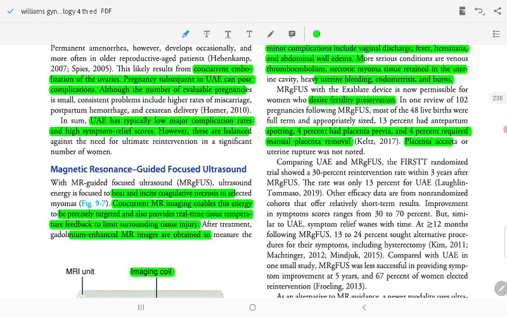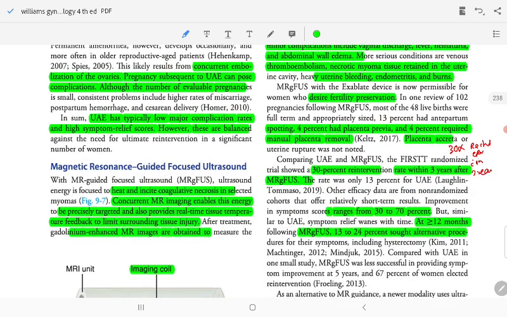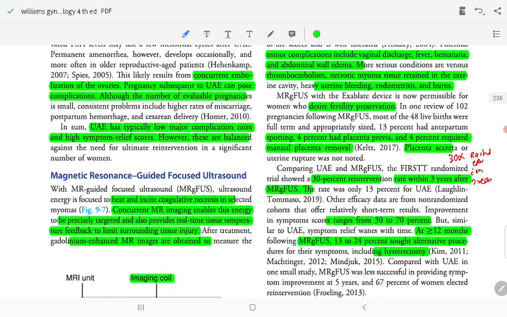Comparing with uterine embolization, the FAST randomized trial showed a 30% re-intervention rate within 3 years after MR-guided focused ultrasound. Other efficacy data from non-randomized cohorts show improvement in symptom scores in 30 to 70%, but similar to uterine embolization, symptom relief lasts more than 12 months, followed by 13 to 24% requiring an alternative procedure for symptoms, including hysterectomy.